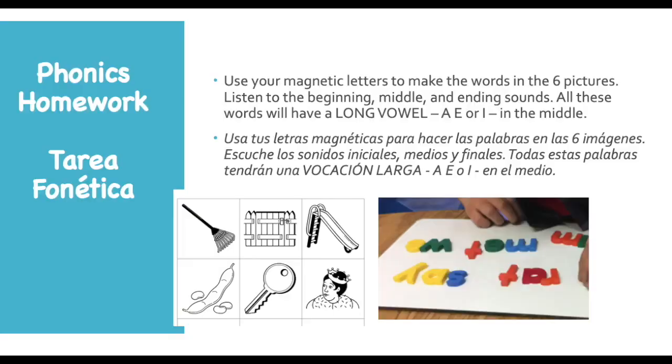Here's your phonics homework. Use your magnetic letters to make the words in the 6 pictures. Listen to the beginning, middle, and ending sounds. All these words will have the long vowel A, E, or I in the middle.